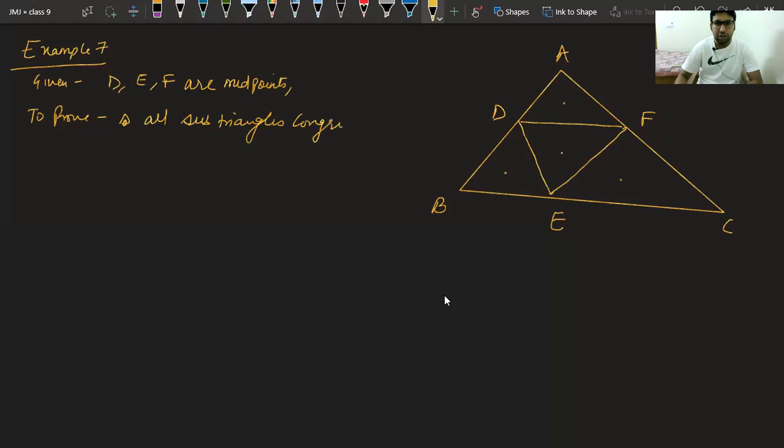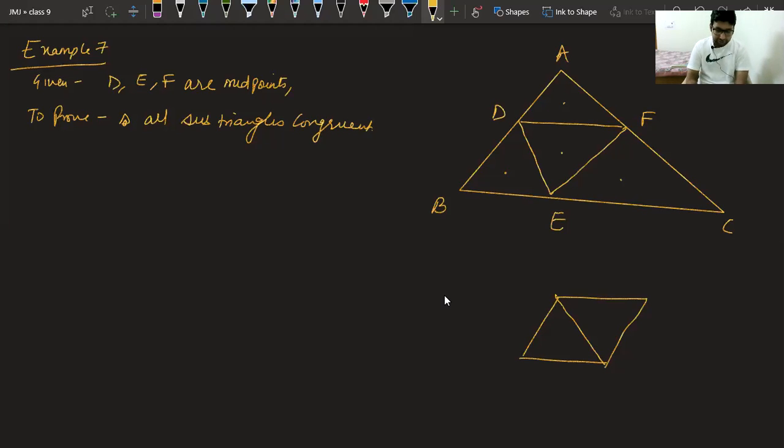Now class, DF equal to EC equal to BE. Yes, you are correct. Now, if you remember, we have studied in a parallelogram, diagonal divides the parallelogram in two congruent triangles. Class, do you remember this property of parallelogram? Please answer. We have studied that in a parallelogram, diagonals divide the parallelogram in two congruent triangles.